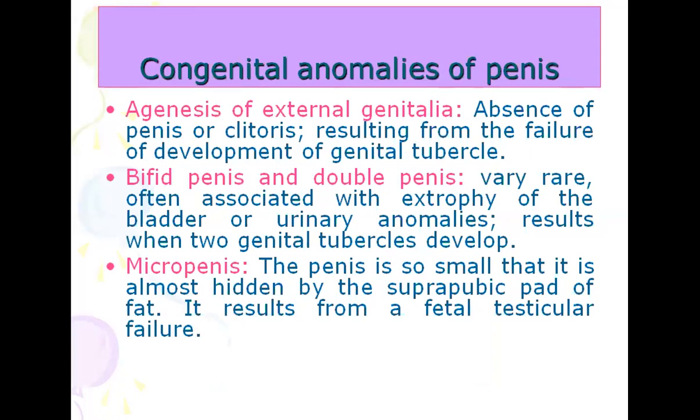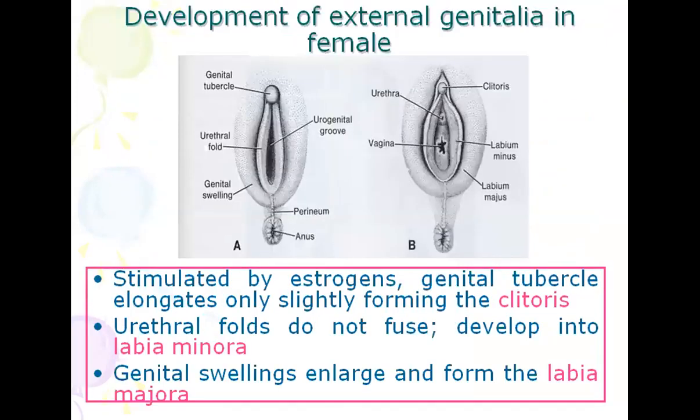Bifid penis and double penis are very rare and often associated with exstrophy of the bladder; these anomalies result when two genital tubercles develop. Micropenis: the penis is so small that it is almost hidden by the suprapubic fat pad. It results from fetal testicular failure.